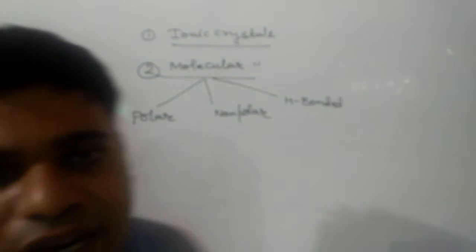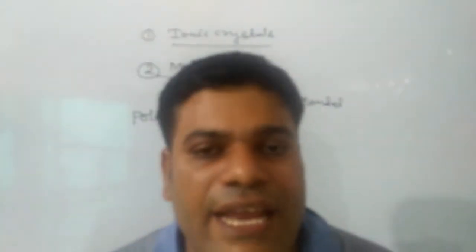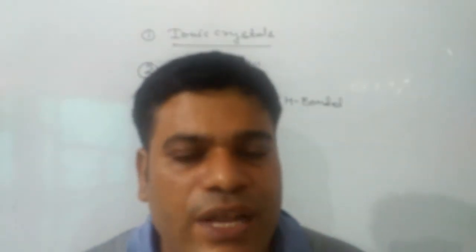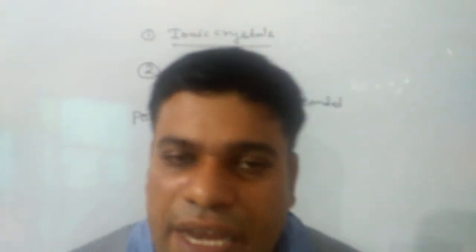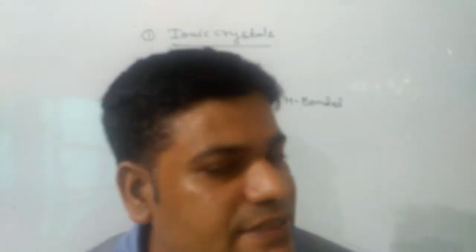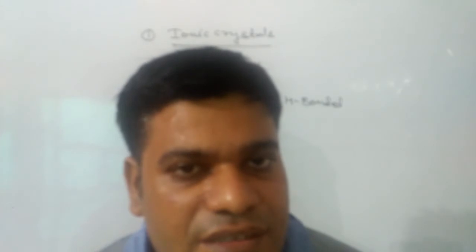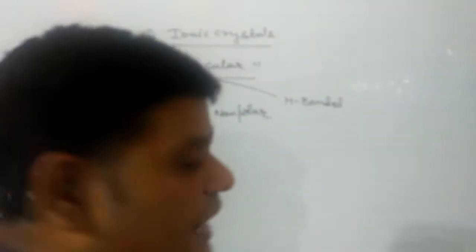Polar crystals are those in which the constituent particles have some resultant dipole moment. An example is solid HCl. Next is non-polar, in which the constituent particles have zero dipole moment, and an example is dry ice or carbon ice. And the last one is hydrogen bonded, in which the constituent particles can form hydrogen bonds. Examples for that are ice, solid HF, and solid ammonia.